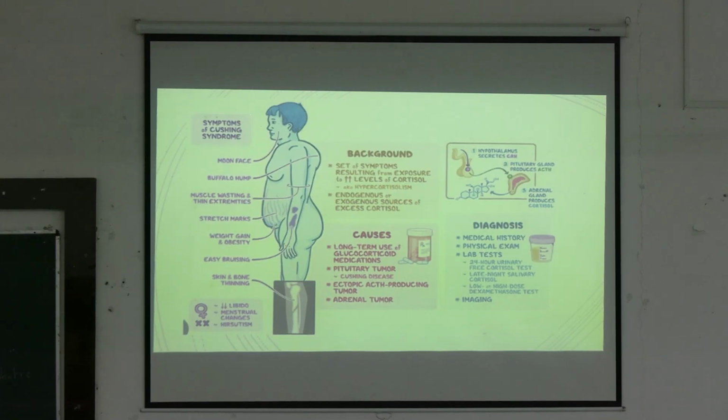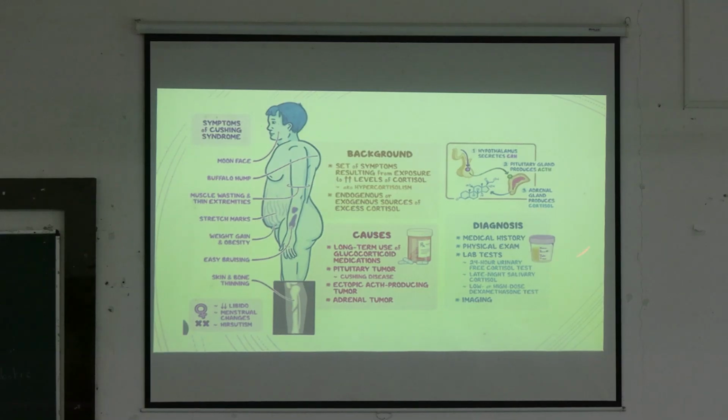So we have to find the causes. First of all, for diagnosis, we have to look for excess level of corticosteroids, and after that, we have to do the localization by CT or MRI. For diagnosis, there is medical history, physical examination, and for the lab diagnosis, there is the 24-hour urinary free cortisol test.